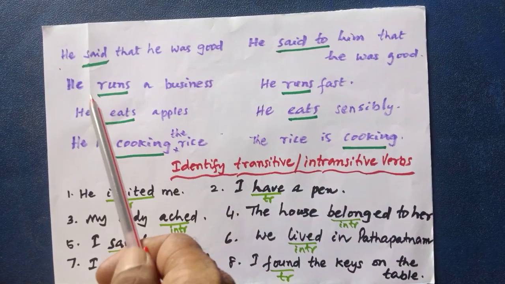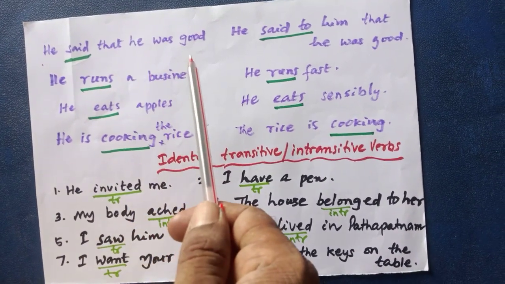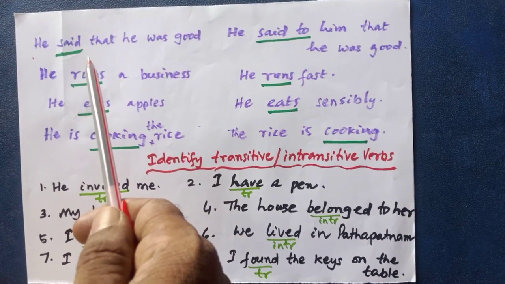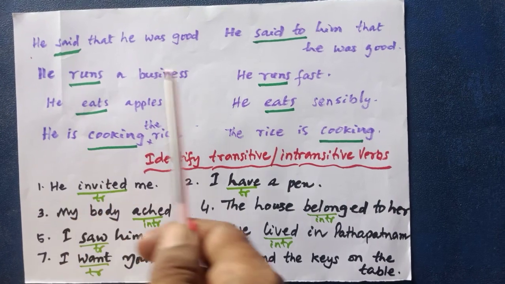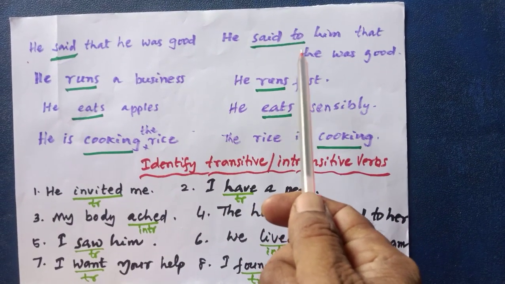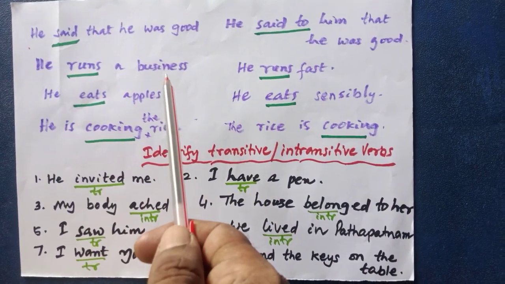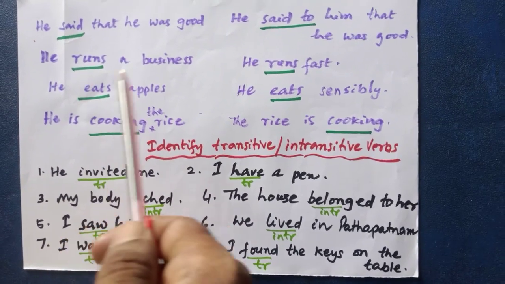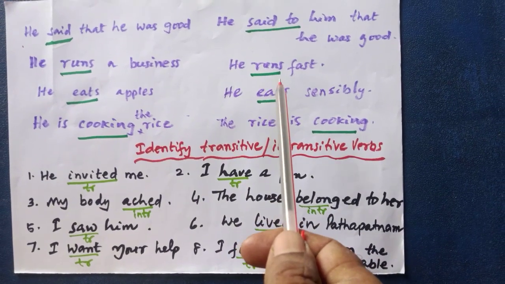Look at this. He said that he was found. He said that he is found means he said it that. Here it is there in disguise. So it is called transitive verb. He said to him. Him is object is there, but it is to the object to the preposition. So it is intransitive verb. He runs a business. Object is there, direct object. So it is transitive. He runs fast. There is no direct object here. So runs is here intransitive.